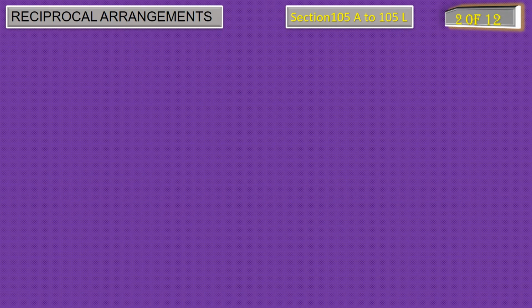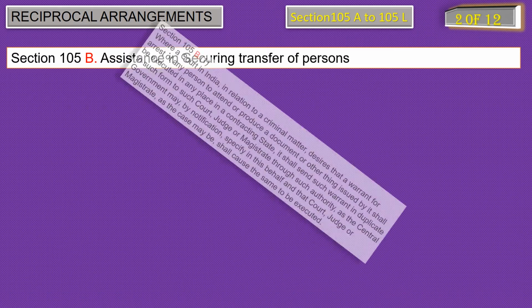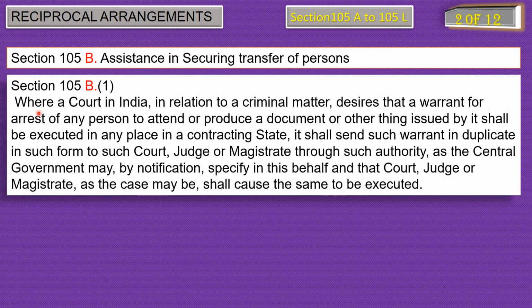Second point: reciprocal arrangement, assistance in securing transfer of property as per the provision of section 105B. Let's cover subsection 1 of section 105B as per the VII-A Act, where a court in India, in relation to a criminal matter, desires that a warrant for arrest of any person to attend or produce a document or other thing is issued by it shall be executed in any place in the contracting state.